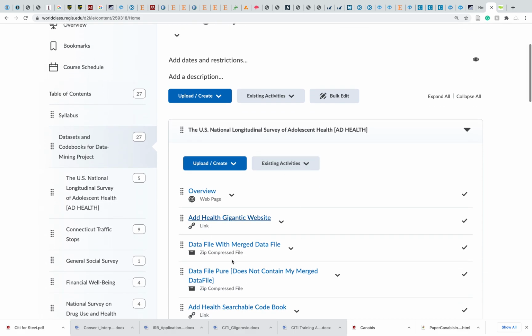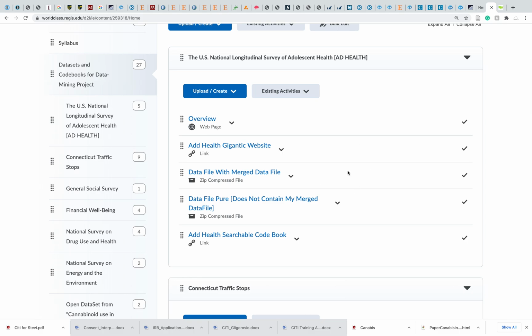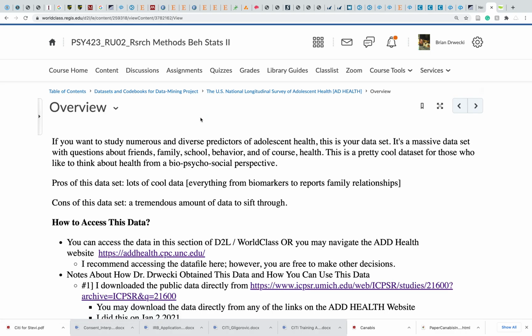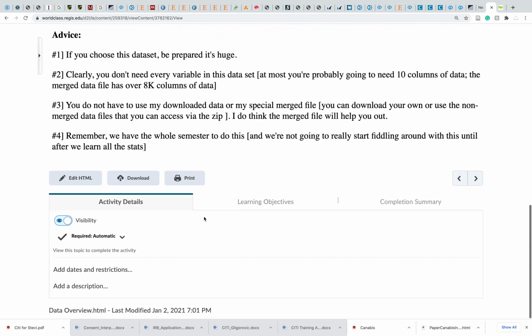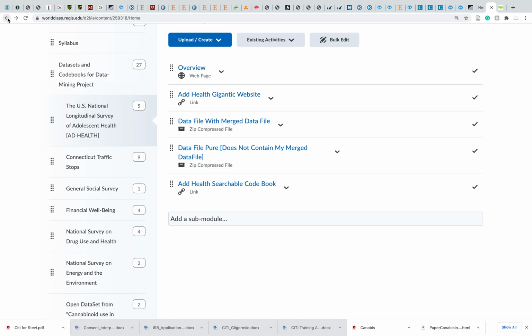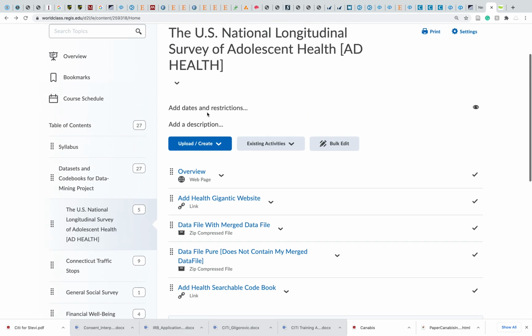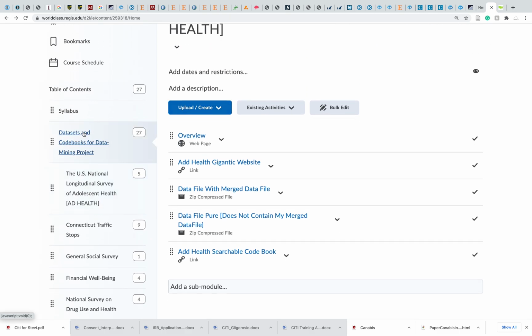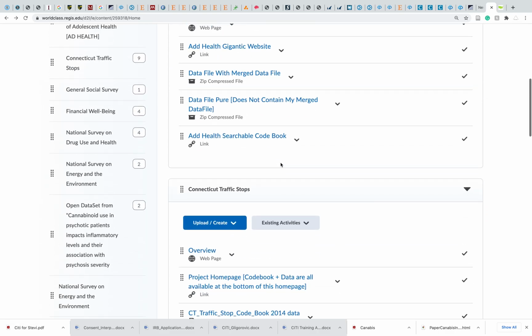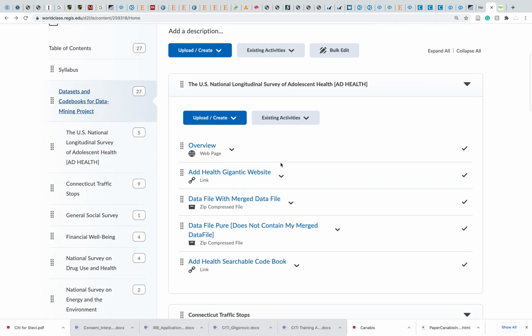The first option right here, and I'm not going to click into these options. Every single data file, I have an overview that describes things. You can click there. It can give you basically an overview of the data set and so forth. Some of them are more intense than others because some of these data files are more complicated than others. Okay, so I'm clicking back here. Our first data set is Ad Health.